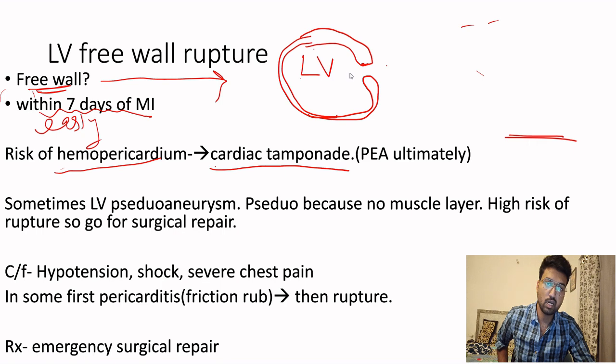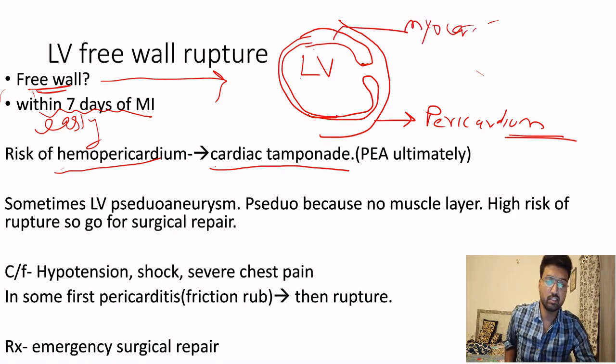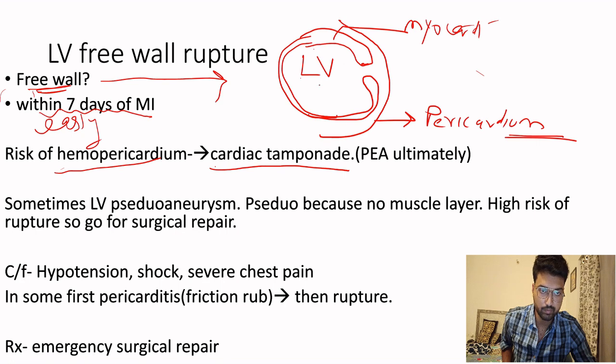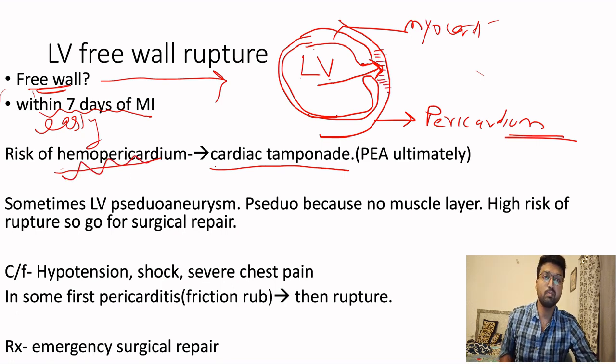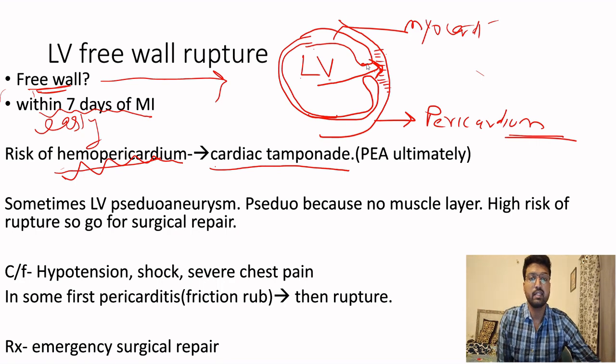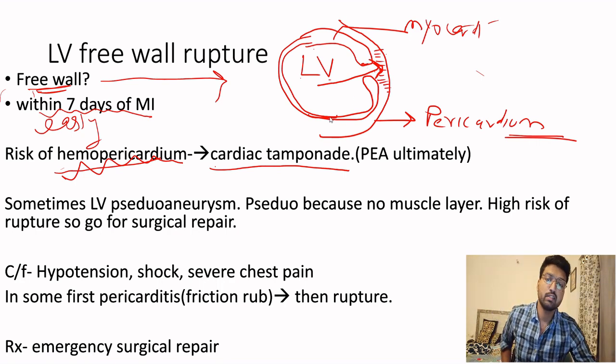Okay, what is just outside? What is this layer? This is the pericardium. This is the myocardium. When there is a rupture, blood will go from here to here. What will happen here? When blood goes from here to here, accumulation of blood in this part of the pericardium is known as a hemopericardium. When the blood accumulation is very fast and very rapid, it can go on and compress the ventricle, then that is known as the cardiac tamponade.